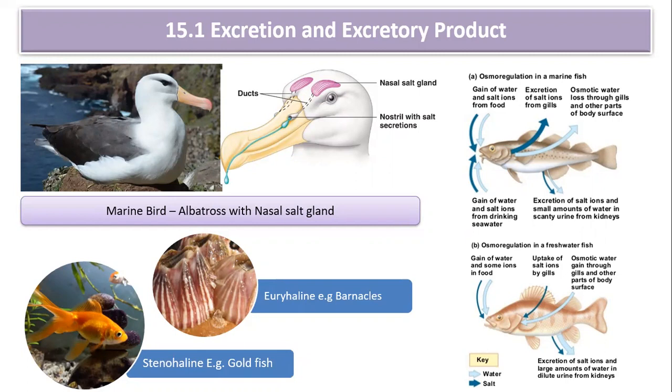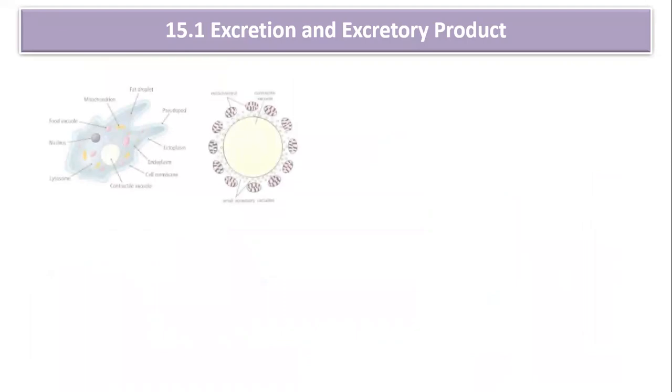Whereas there is a fish called goldfish. Goldfish cannot tolerate the change in the salinity, so it can tolerate only a very narrow range of salinity, and therefore it is known as stenohaline. So this is all about osmoregulators, osmoconformers, stenohaline and euryhaline. Now coming to the next part, which is called the excretory organ.